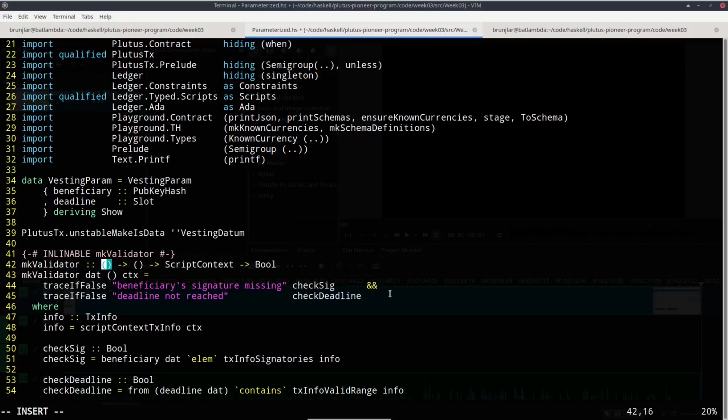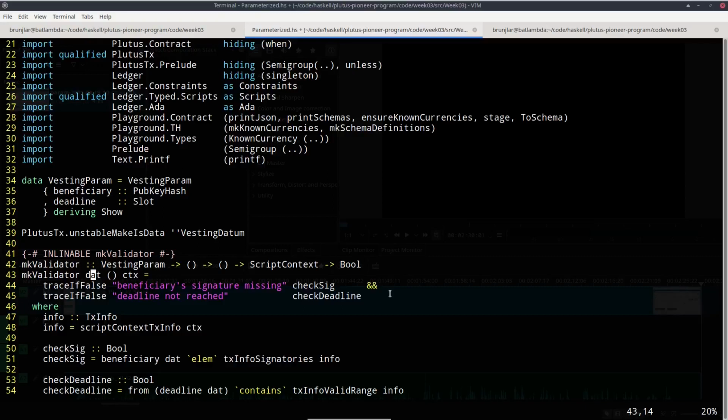But now I add a new argument to this function, the vesting parameter. So the idea is that now make validator is not a constant thing anymore, but it's a function that takes vesting param and then returns a validator tailor-made for this parameter.